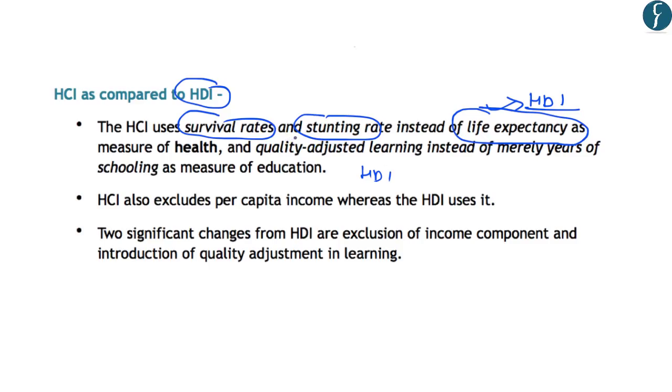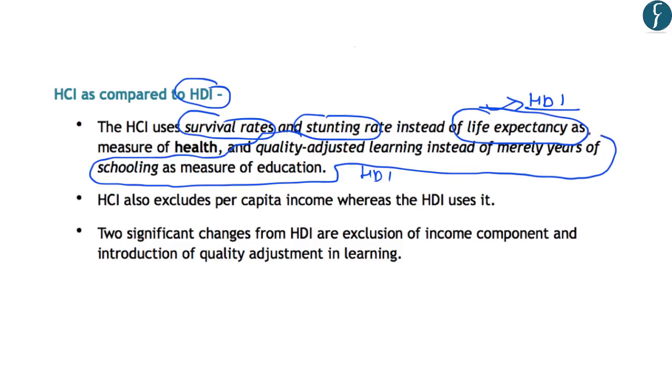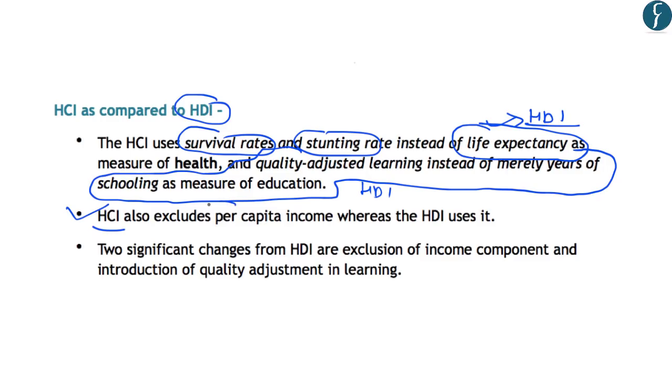However, the Human Capital Index uses quality adjusted learning, which includes both quantity, that is the number of years, as well as the quality of education. Now, the second major difference between the Human Capital Index and the Human Development Index is that the Human Capital Index excludes per capita income. However, the Human Development Index uses the per capita income. So these are the two important differences in the Human Capital Index and the Human Development Index.